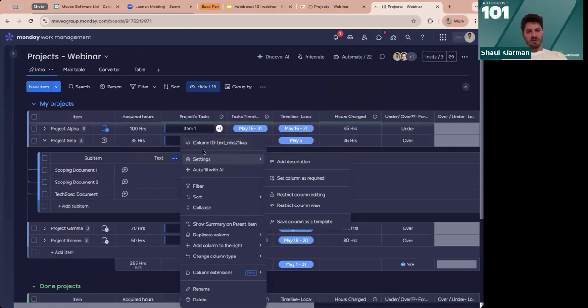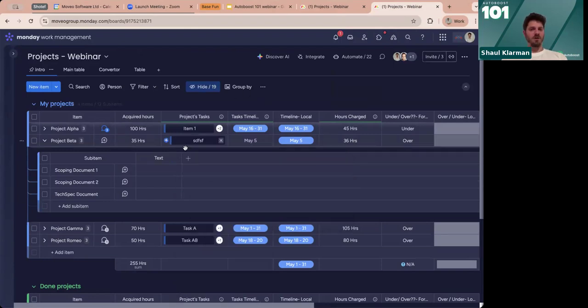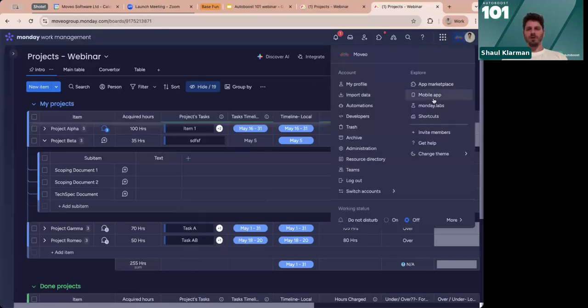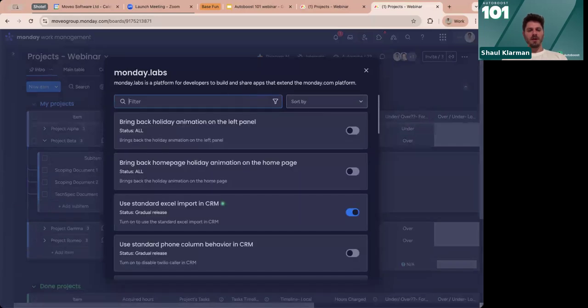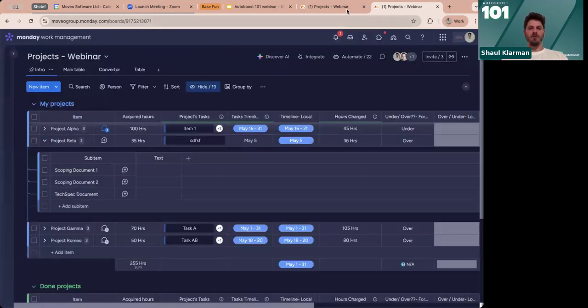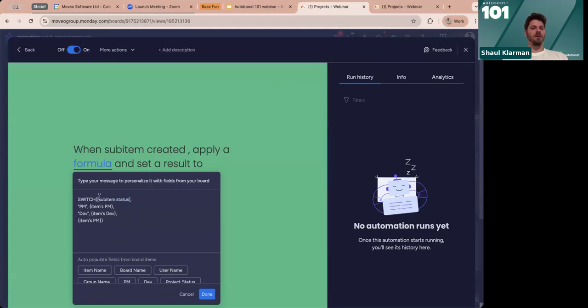If you're unable to see those column IDs when you click on the three dots of a sub-item, what you want to do is go to your Monday Labs and have your developer mode on. As you can see, this will allow you to see column IDs. And this is how you'll be able to perform those kinds of cool things on your sub-item level.